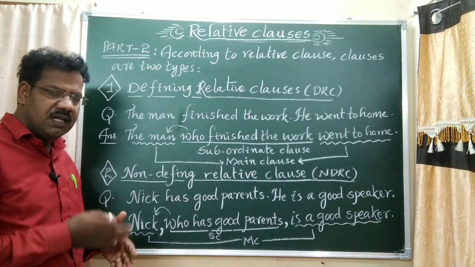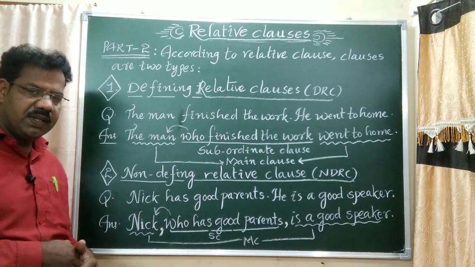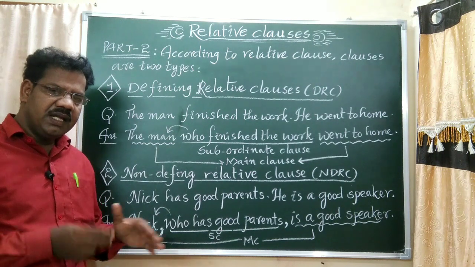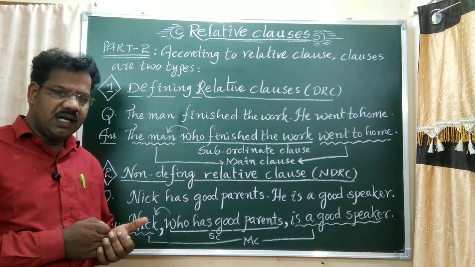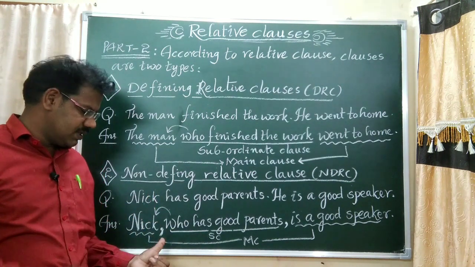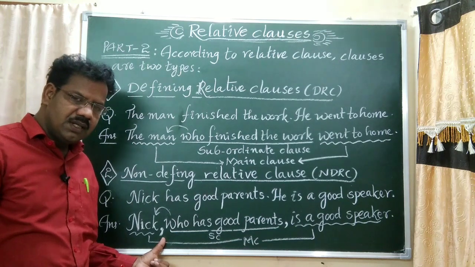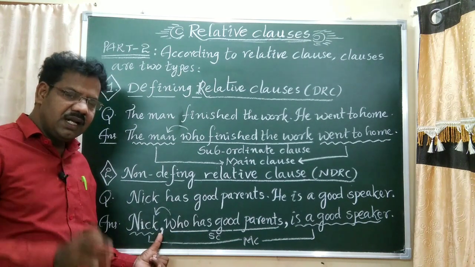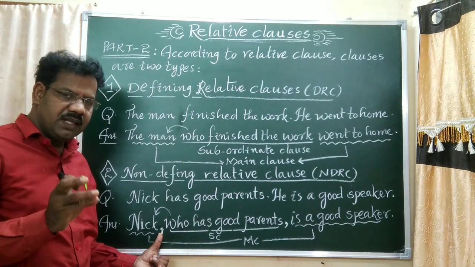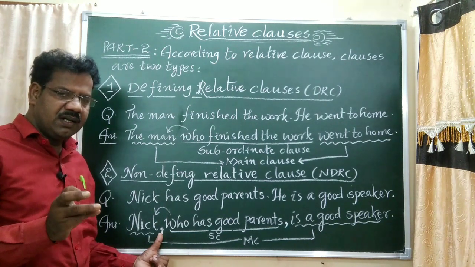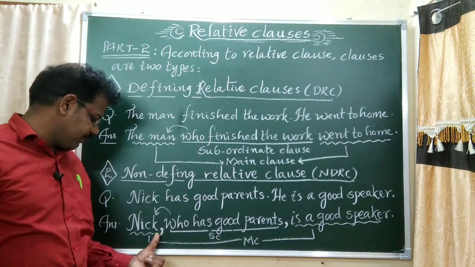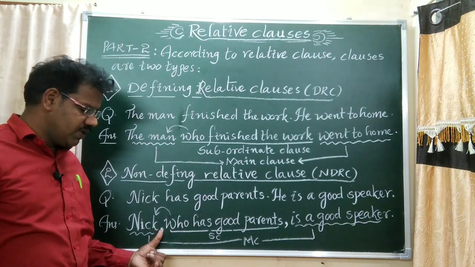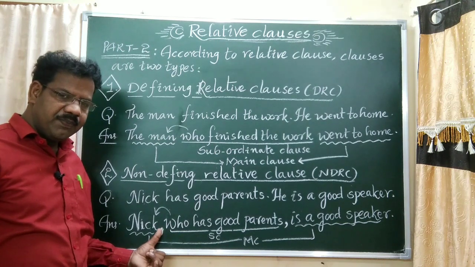Sometimes an unknown person's name will be given. So if there is any proper noun or relatives, we apply a comma after the proper noun or relatives. Relatives means only relations. My mother, my father. Okay, like that. Nick is a proper noun, so we have to keep a comma.